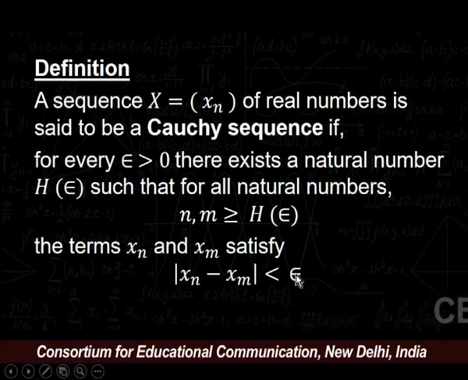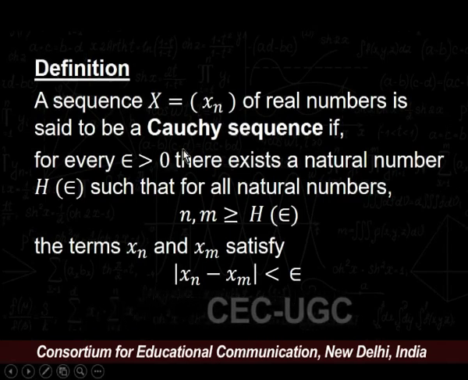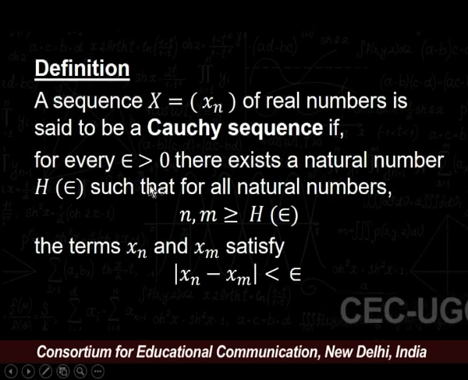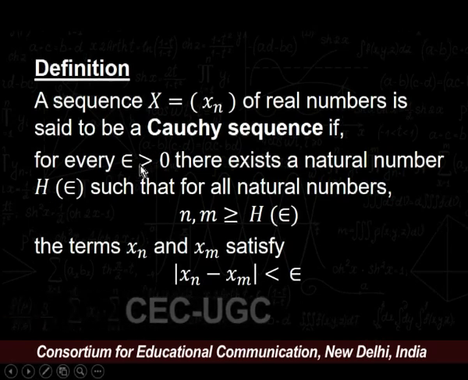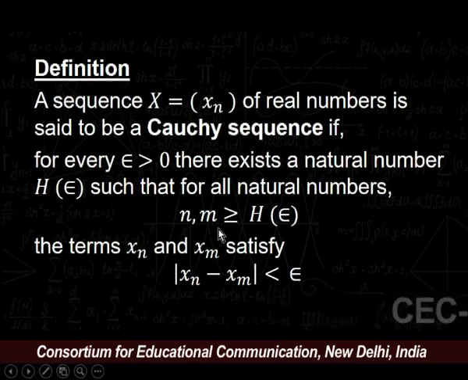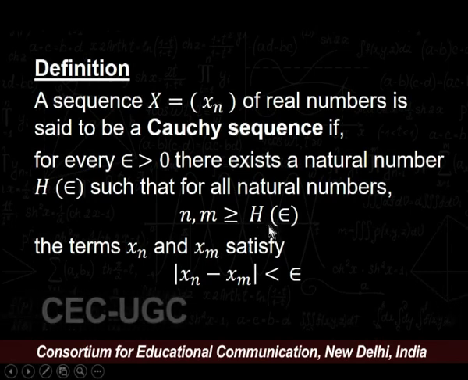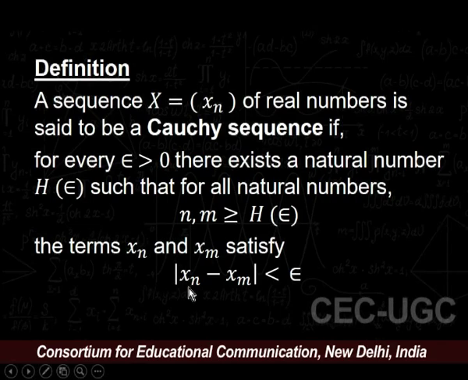I repeat the definition of a Cauchy sequence. A sequence x = (xn) of real numbers is said to be a Cauchy sequence if for every epsilon greater than 0 there exists a natural number h depending upon that epsilon such that for all natural numbers n and m greater than or equal to h, the terms xn and xm satisfy modulus of xn minus xm is less than epsilon.